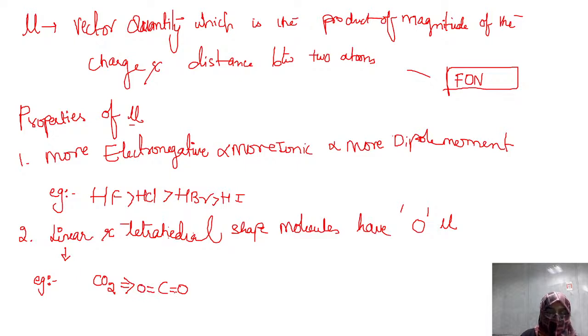I already said that if multiple bonds are there, we need to calculate the dipole moment of each bond. Between carbon and oxygen, the electronegativity is towards oxygen, right? Hence the arrow will be towards oxygen. Here also towards oxygen. So one arrow is towards the right side.